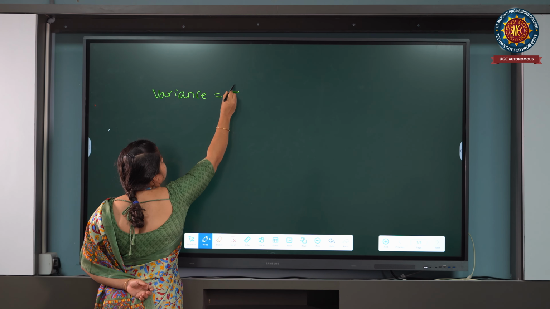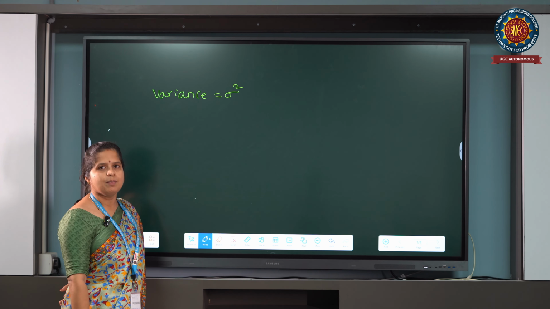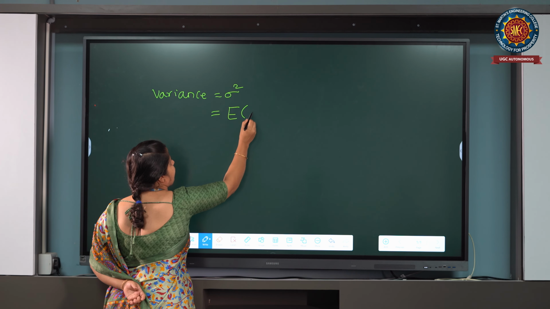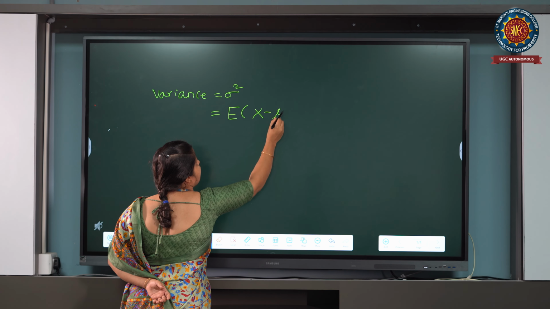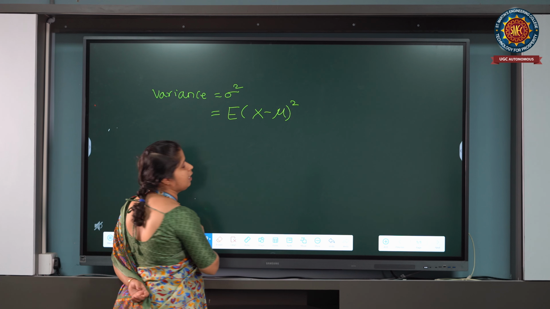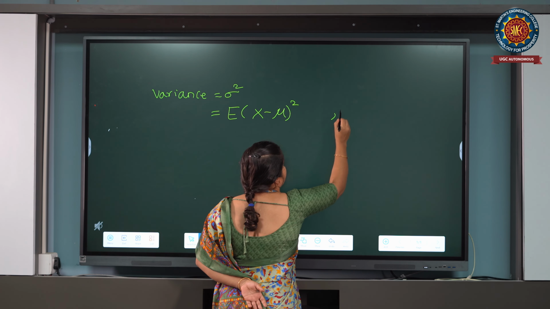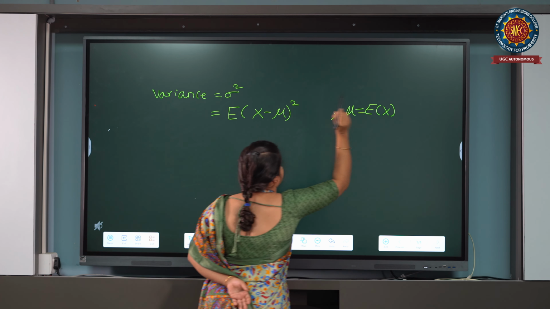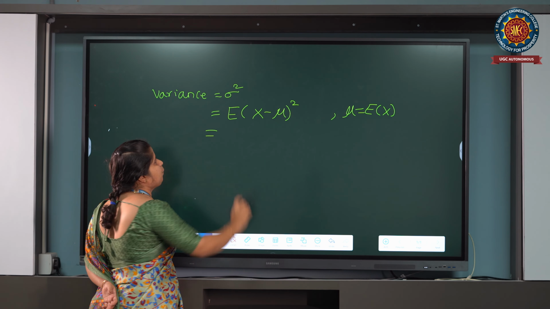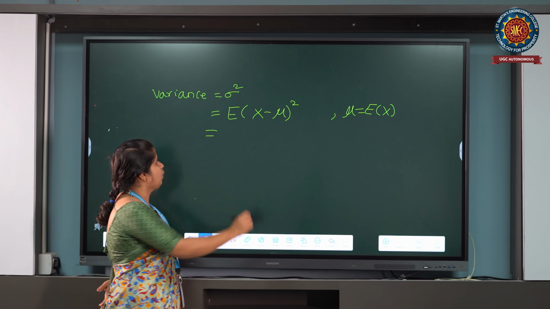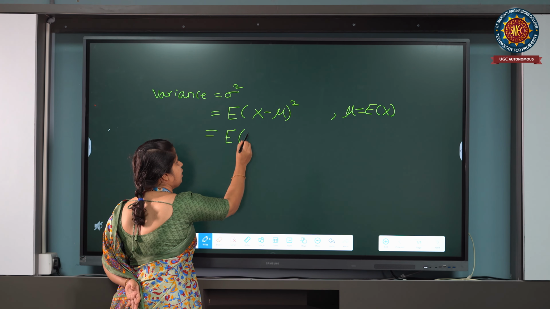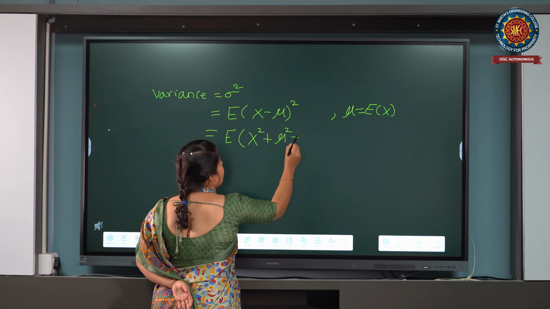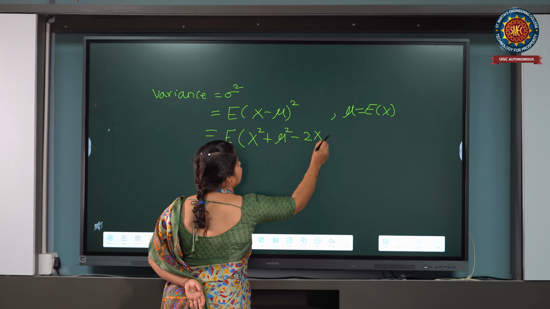Variance, symbol notation sigma square, is equal to the expectation of (x minus mu) whole square. The notation for mu is again an average: mu equals expectation of x. So if I expand (x minus mu) whole square, I am going to get expectation of x square plus mu square minus 2 times x into mu.